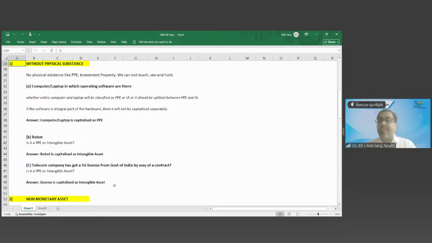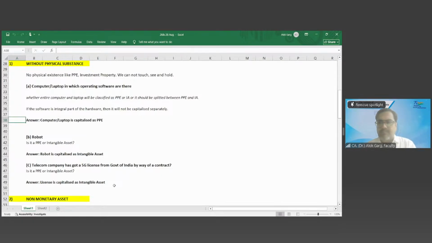Because now you are saying, I have a right to receive 500 rupees, a fixed unit of cash, from Mr. Ram. Why? Because you have sold goods to Mr. Ram and he has agreed to pay you 500 rupees. So inventory is a non-monetary asset, but sundry debtors, trade receivables are monetary assets.